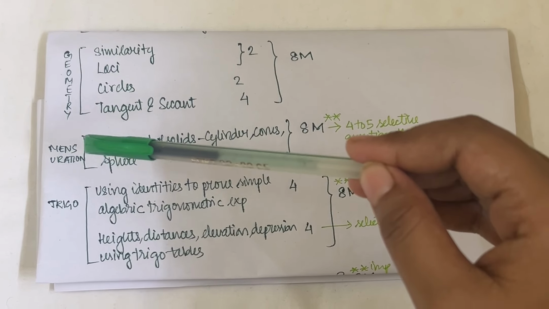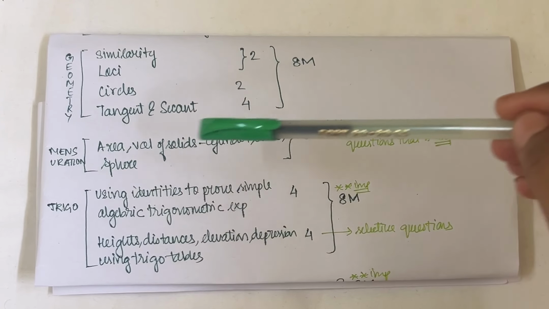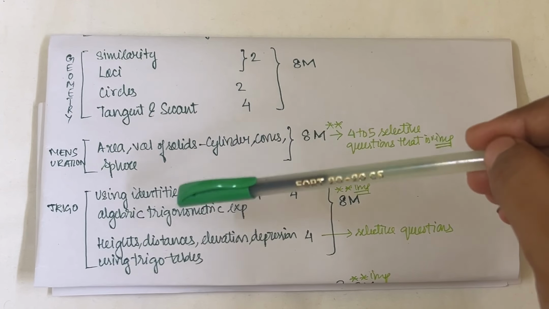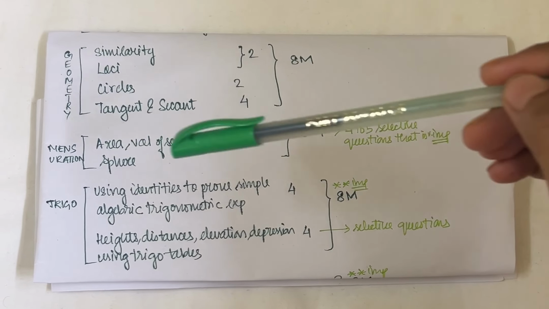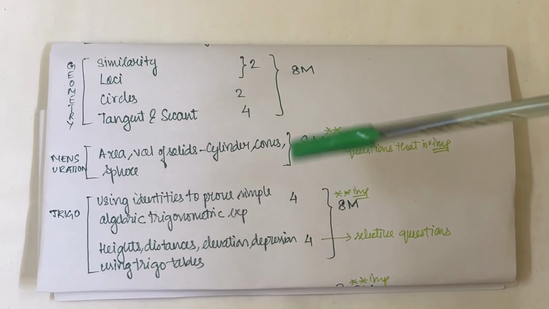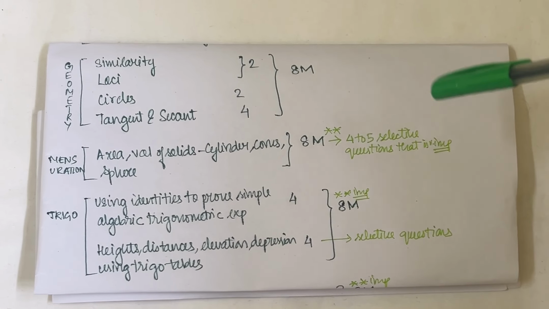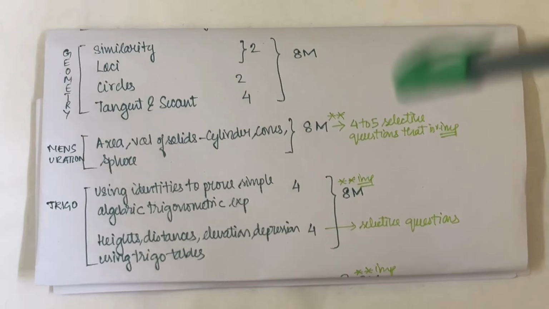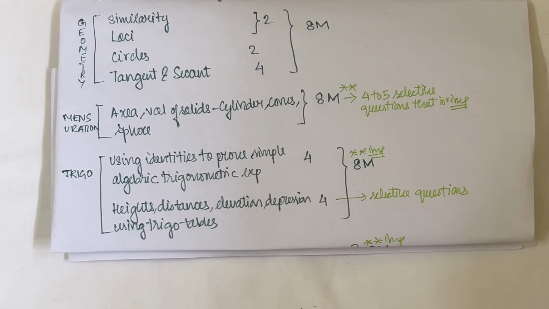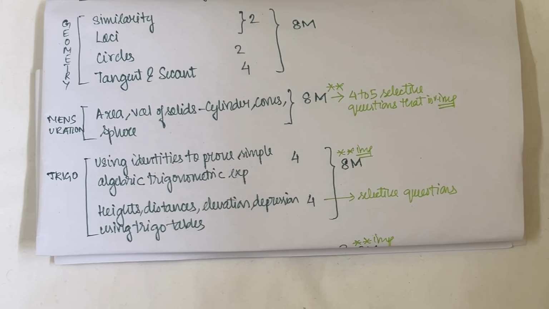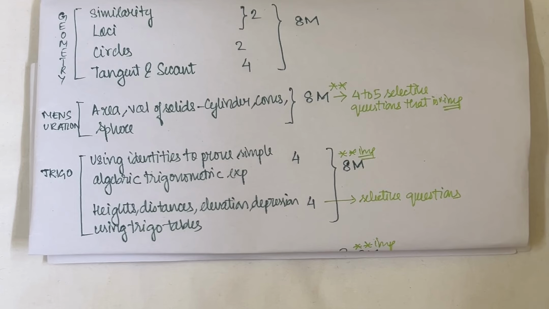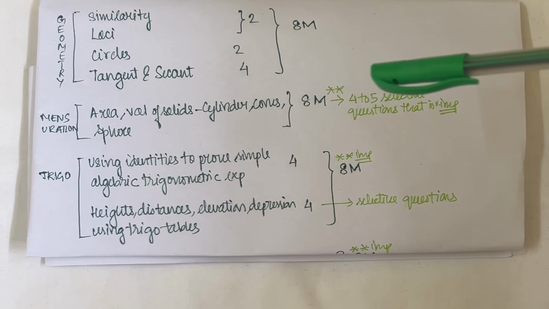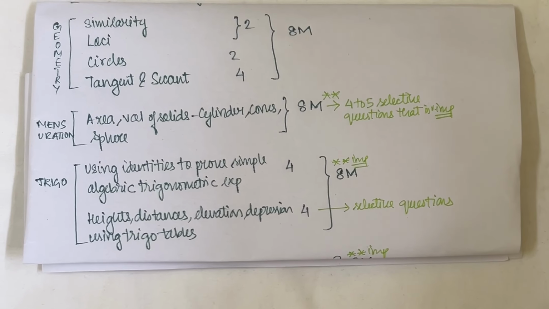Now let's come to mensuration. Mensuration and trigonometry, you have to keep these two in the weighted chapters. Mensuration covers area and volume of solids: cylinder, cone, sphere. Total mensuration has 8 marks. It has 4 to 5 very selective questions that are important, and the questions come from there only. The pattern might differ a little bit, like the numbers, but not entirely. Those selective questions will be done in the next class.